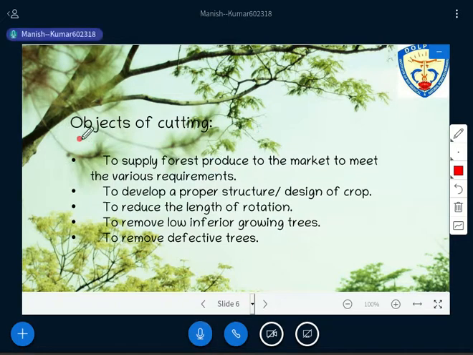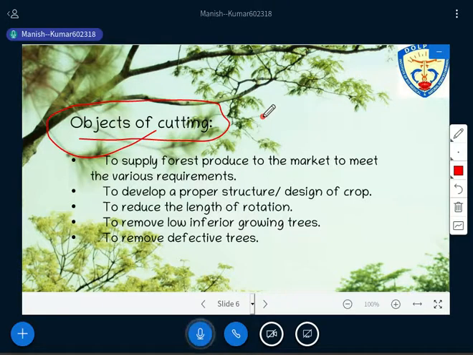Objects of cutting, right? Since the basic objective of yield regulation is to regulate, or you can say to estimate the harvesting, right? But before estimating, it is important that we understand what objective, purpose, or aim we need to achieve through the harvesting or the extracting of the forest produce.